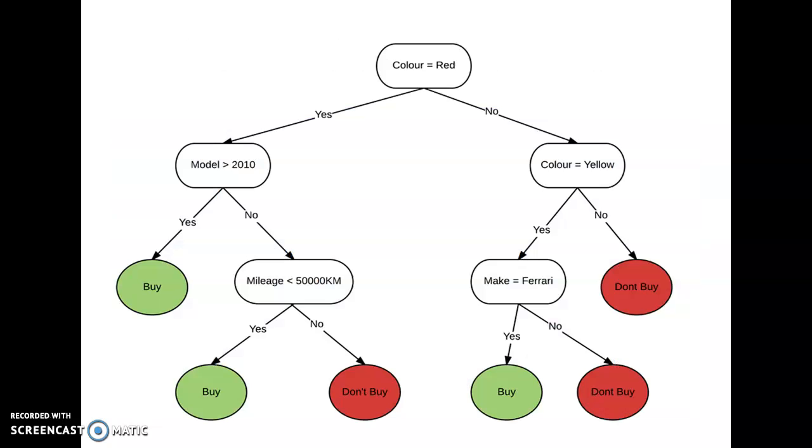To make this clear, suppose we consider a machine learning algorithm for classification. For example, here we consider the decision tree for classification. This diagram represents the decision tree for two classes. The classes are to buy a vehicle or don't buy a vehicle.